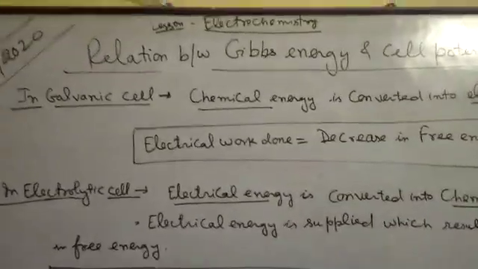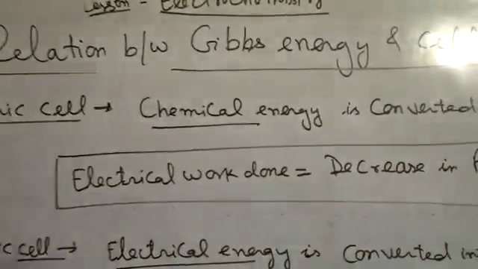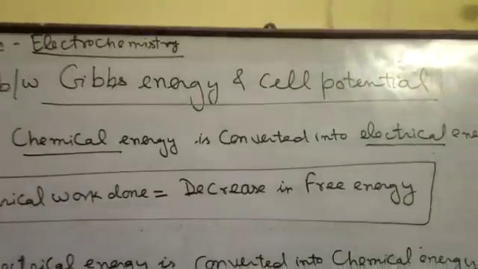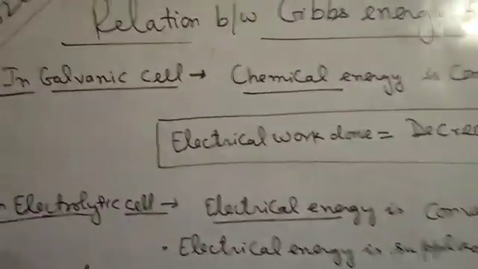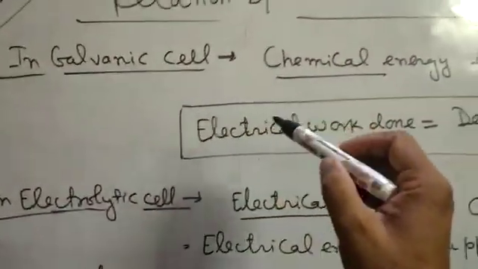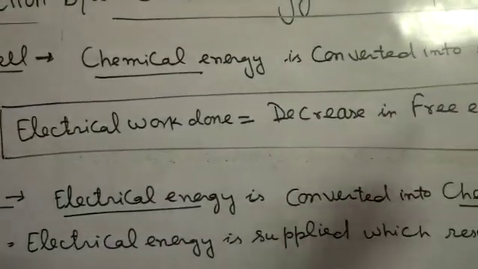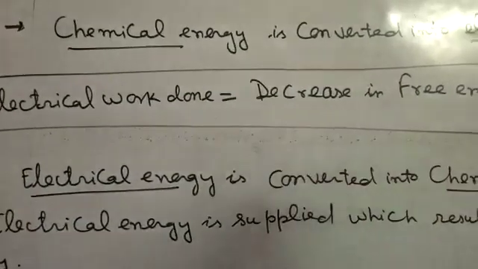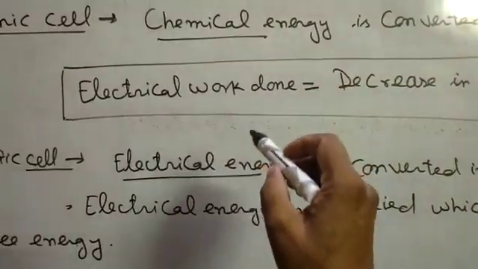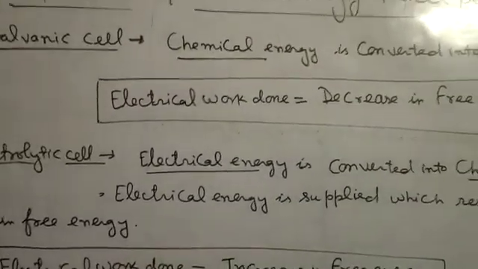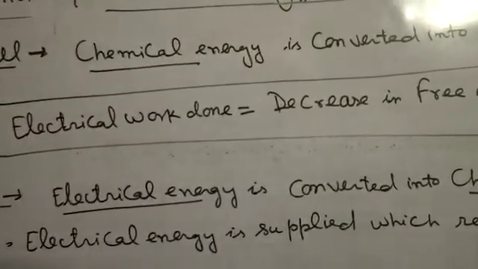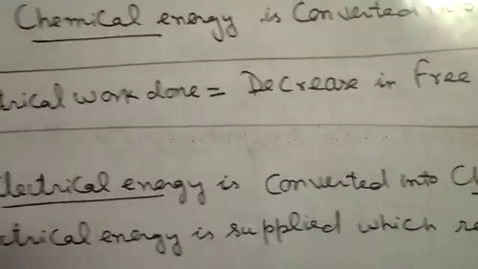Hello students, in this video I will tell you about the relation between Gibbs energy and cell potential and the feasibility of the reaction also. In the galvanic cell, chemical energy is converted into electrical energy. That's why electrical work done is equal to the decrease in the free energy, because some energy of the system is involved in the production of electrical energy.